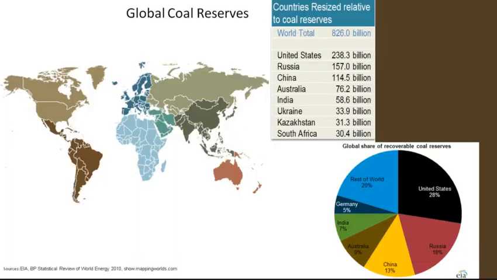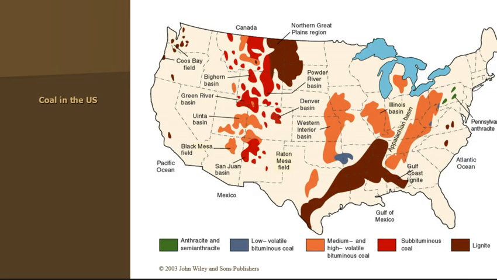Okay. All right. Now, who's got the coal? Well, we do, actually. The United States has the largest amount of coal in the world. We are the number one producers. We're the number one holder. Russia comes in next. China is third. Interestingly enough, we get about 50% of our electricity from coal. China gets about 70% of their electricity from coal. Just a fun fact there.